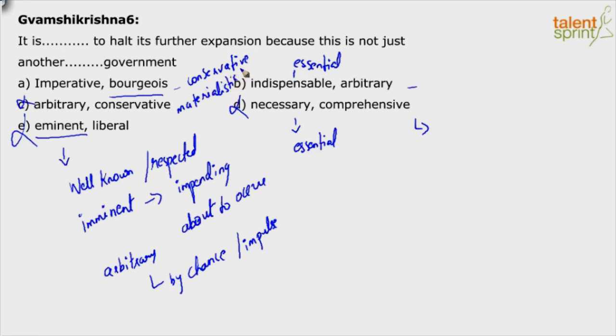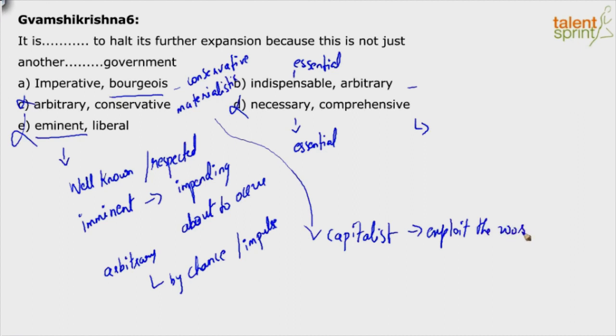That's the meaning in the context. So basically here, when I say this sort of a government, it's basically a capitalist government. What do capitalists do? They exploit the working class, like somebody pointed out, the middle class, the common people, right?